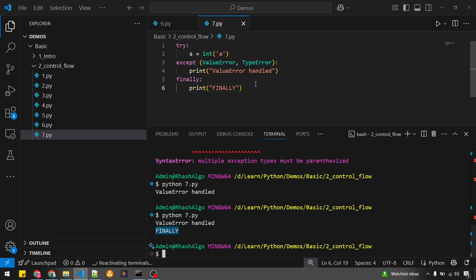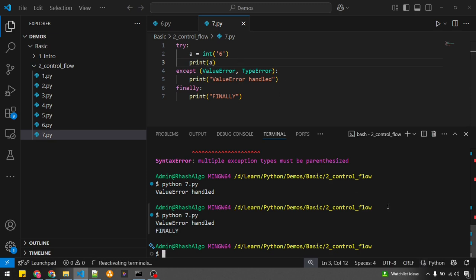If you see this program clearly, irrespective of code execution, whether it is in the try block or the except block, it will come into the finally block. Okay, let's give some successful code here, which will run successfully. Print a. Now I don't come into the except block.